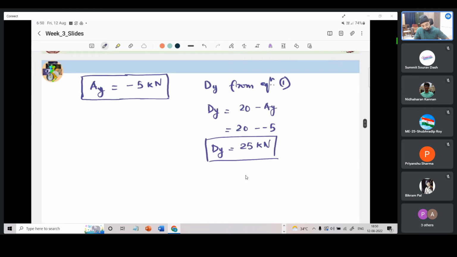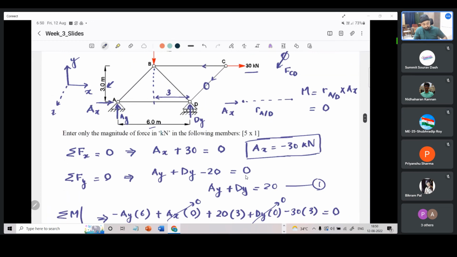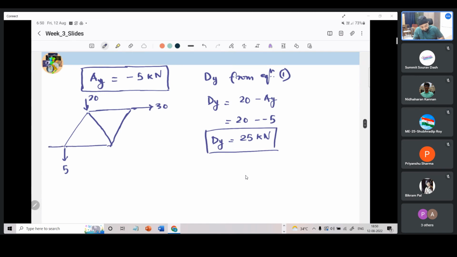Now we have got the reactions. What remains is to calculate the member forces. I'll just redraw the truss again here. This is 30. This is 20. This was minus 5, so I am just drawing it downward. AX also we got as minus 30, so we had considered it to the right. Now we will correct it and consider it to the left.